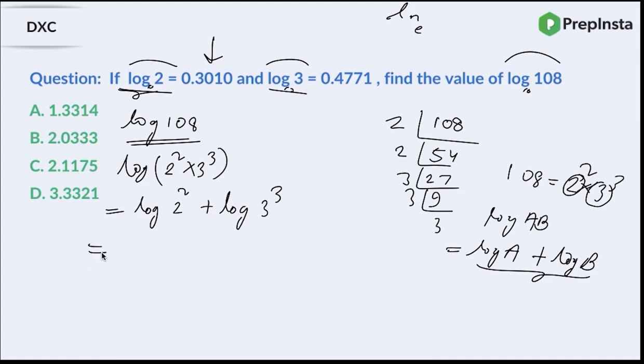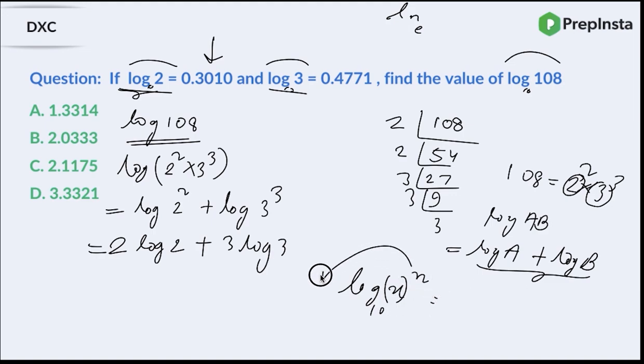This is one of the basic formulas of logarithms, right? Now, again, another formula for logarithm is, so basically I can write it as 2 log 2 plus 3 log 3. Where does that come from? So, guys, if you have any log given as log x to the base 10 to the power n, right? X to the power n. So you can always shift this power before the log, right?